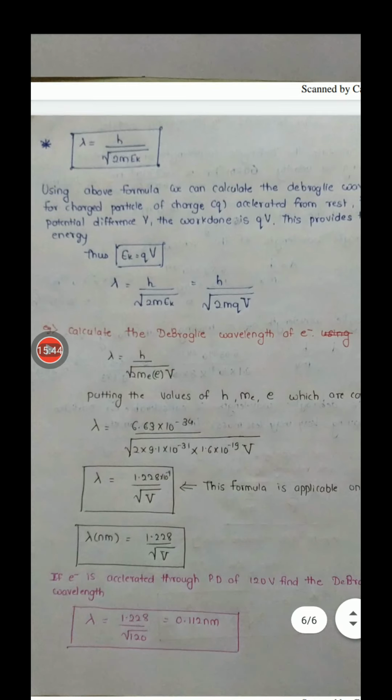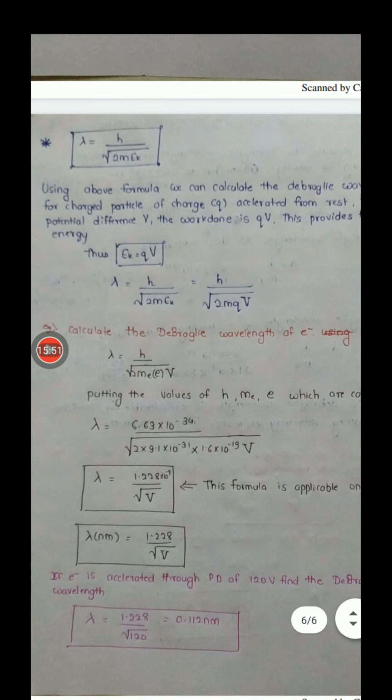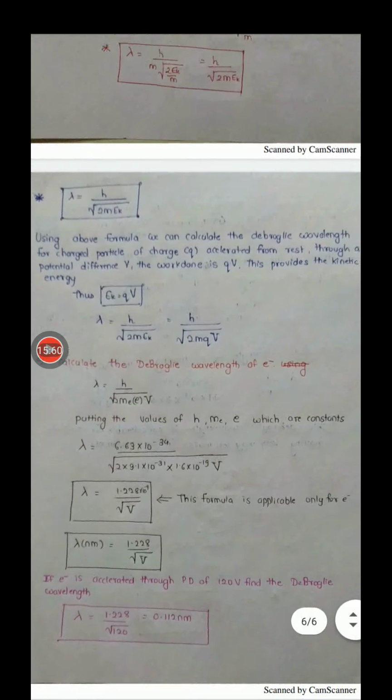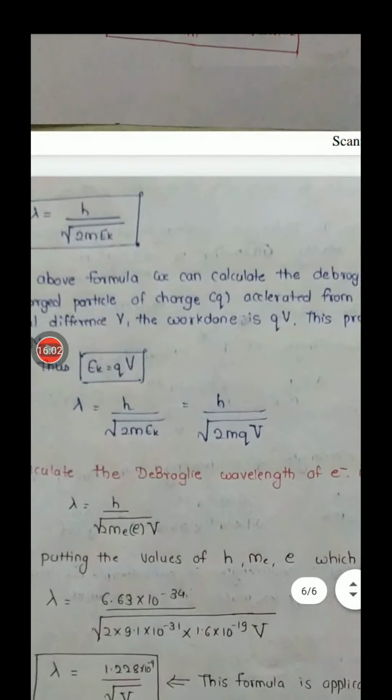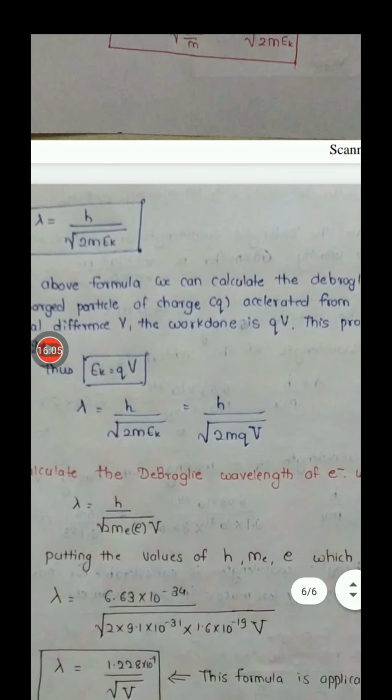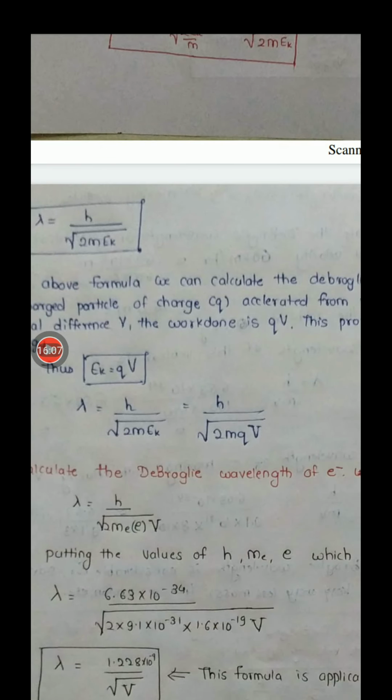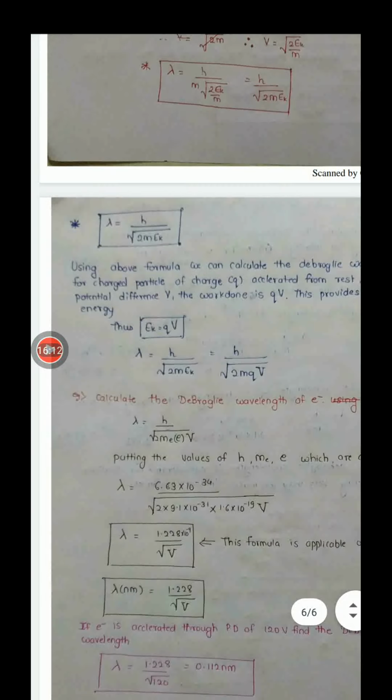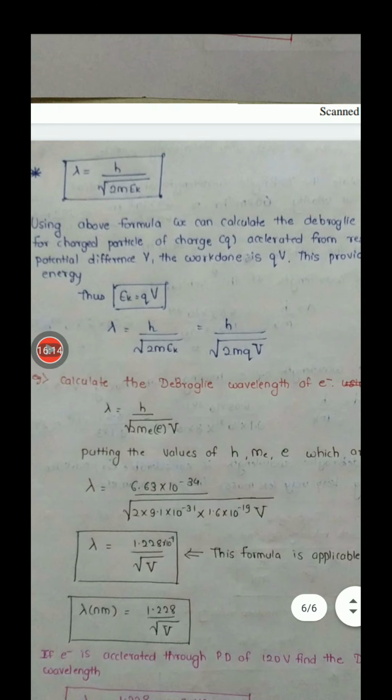That is square root of V, the potential difference. You can use this formula if they have given that the charged particle is an electron. If they have not given that the charged particle is an electron, then you have to use this formula: lambda is equal to h upon square root of 2mqV, where m is the mass of the charged particle, q is the charge of the charged particle, and V is the potential difference. Only if they have given you that the particle is an electron can you use the other formula.